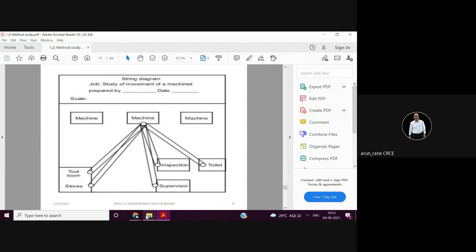So again, if you want to do it systematically, then you have to write it on a piece of paper properly. So these are the different movements. String diagram not only gives the distances, but it also gives the repeated movement of the worker, of the people. Like this is the machine. Even see how many times you go to the toilet. So that distance to the washroom is also recorded.